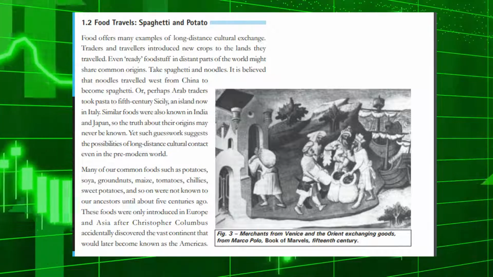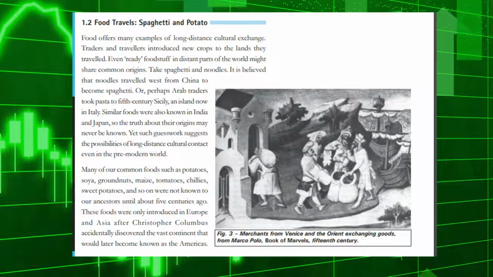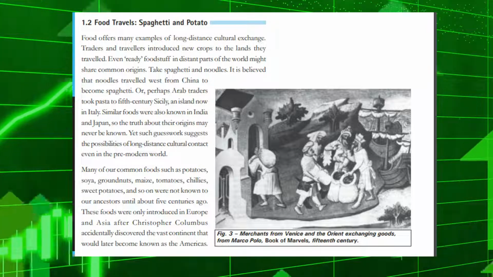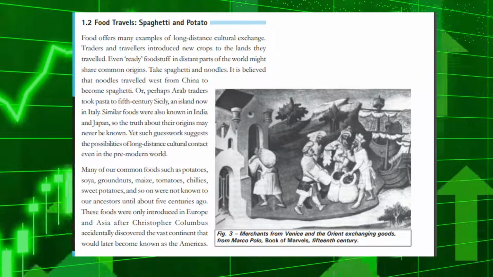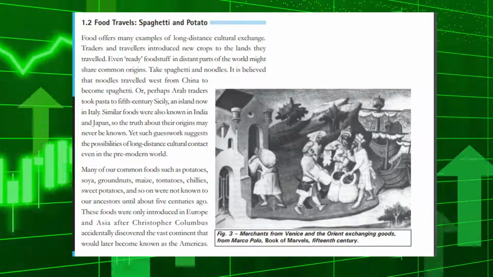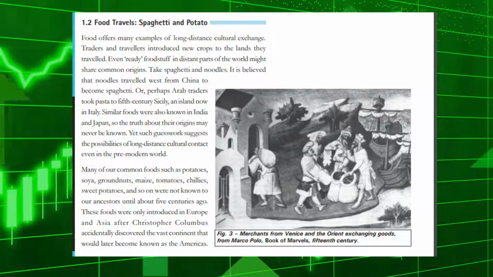Many of our common foods such as potatoes, soya, groundnuts, maize, tomatoes, chilies, sweet potatoes, and so on were not known to our ancestors until about 5 centuries ago. These foods were only introduced in Europe and Asia after Christopher Columbus accidentally discovered the vast continent that would later become known as the Americas.